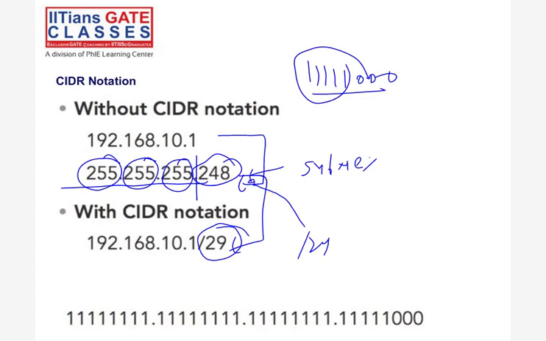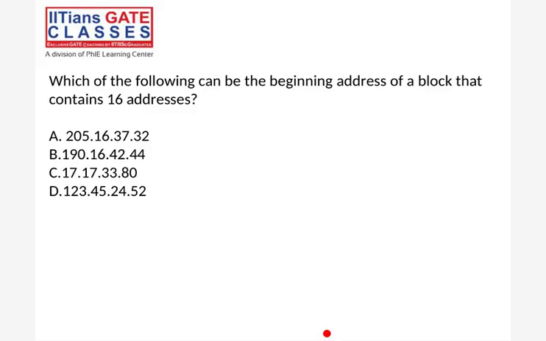Now the question is, which of the following can be the beginning address? Beginning means first IP, right? Which of the following can be beginning address of the block that contains 16 addresses? Now the block size is 16. You tell me, what will be the answer? From A, B, C, D, try with whole option.